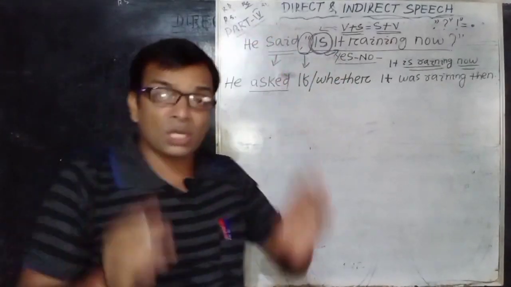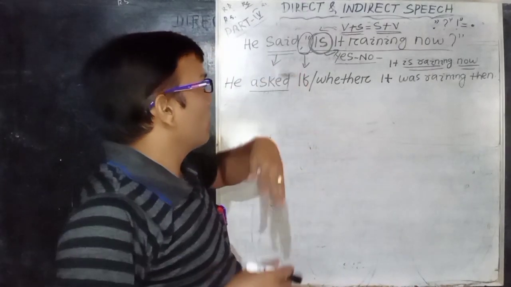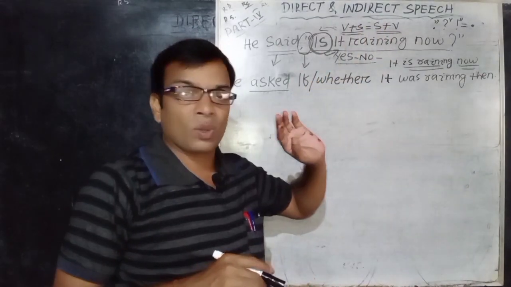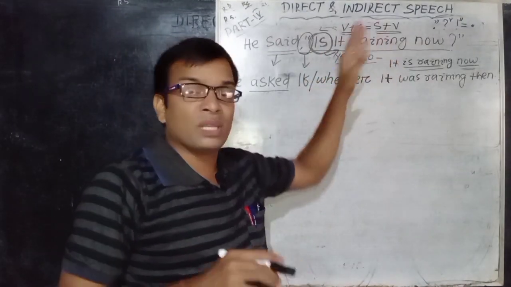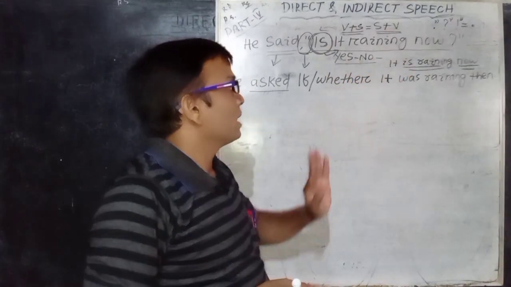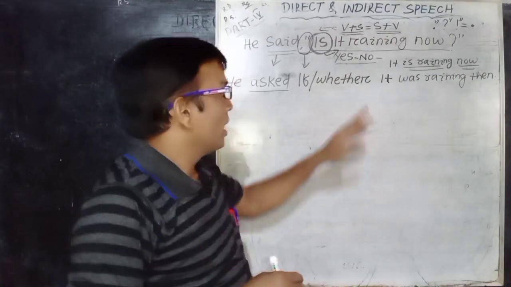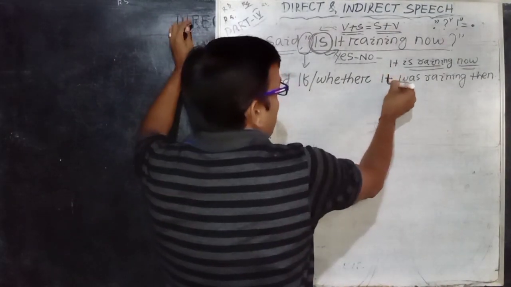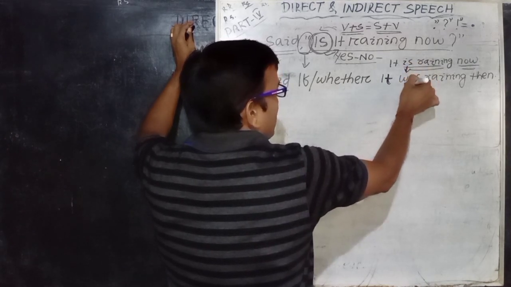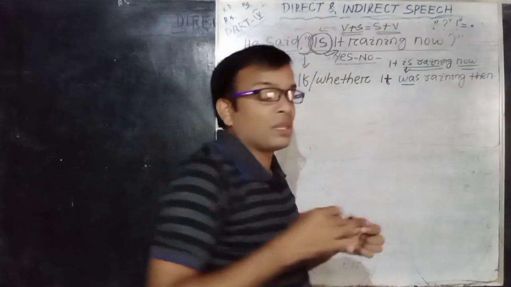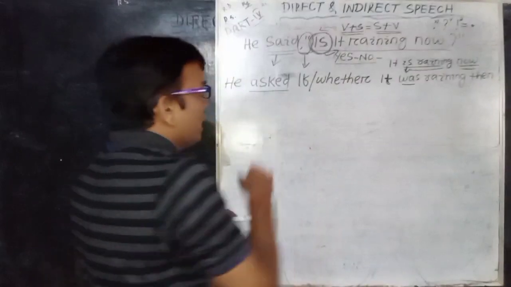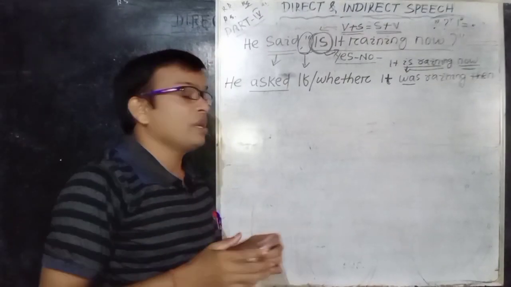Clear? And then the most important thing you should remember is that the V plus S pattern must change into S plus V. That means "is it raining now" must be converted into "it is raining now", that means S plus V pattern. Clear? It remains constant, then the first verb "is" changes from present tense to past tense, that is "was", then "raining", then the adverb "now" is changed into "then". So the answer is: he asked if or whether it was raining then.